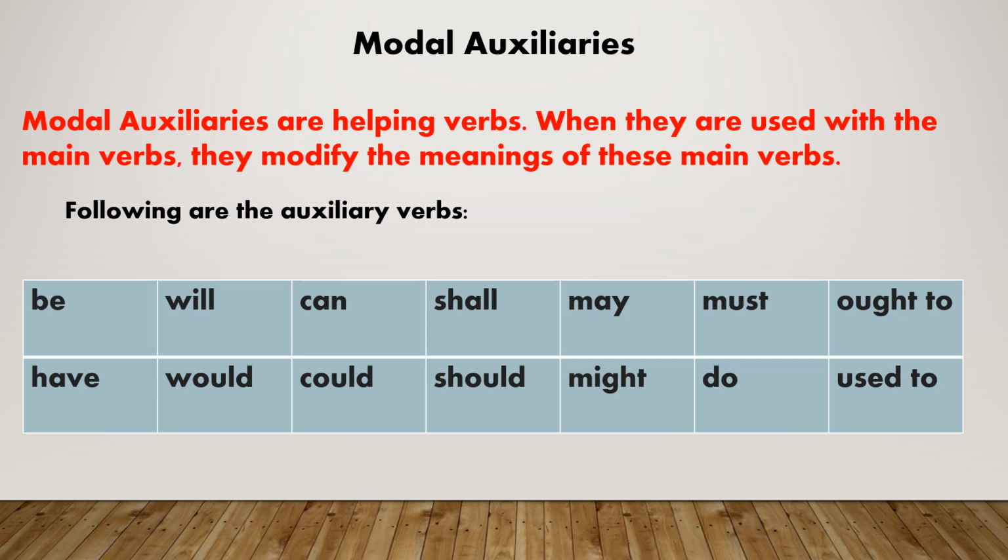They modify the meanings of these main verbs. Following are the auxiliary verbs: be, have, will, would, can, could, shall, should, may, might, must, do, ought to, used to.